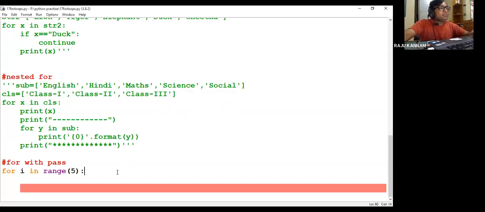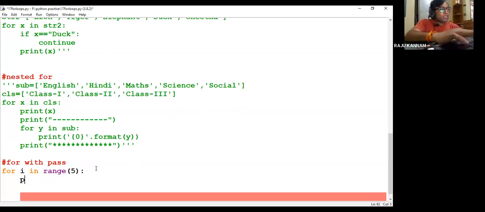That means we cannot leave a for loop without a body. If you don't want to write any statement in the for loop, you just write pass. Pass means nothing. After putting the colon, we cannot leave the for loop empty, otherwise the interpreter will throw an error.